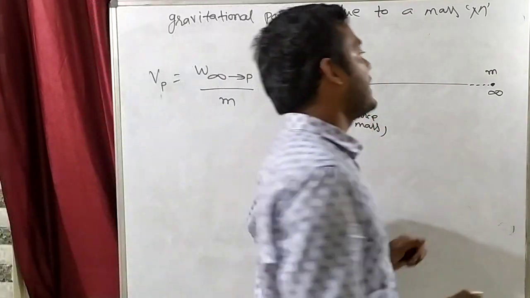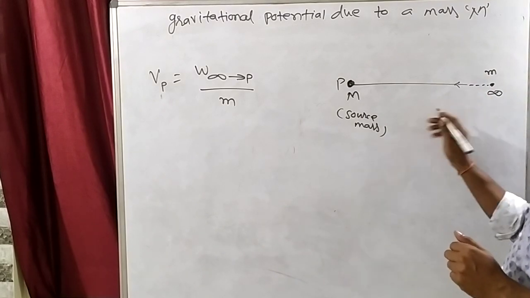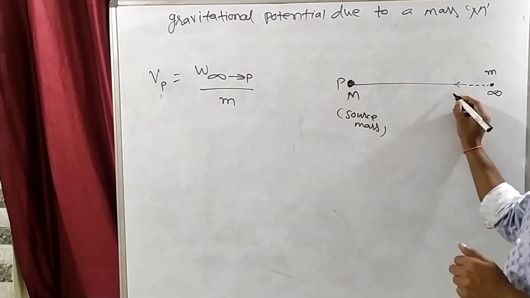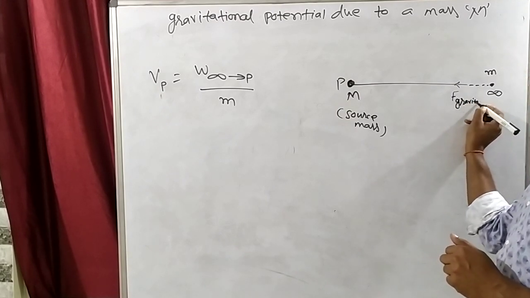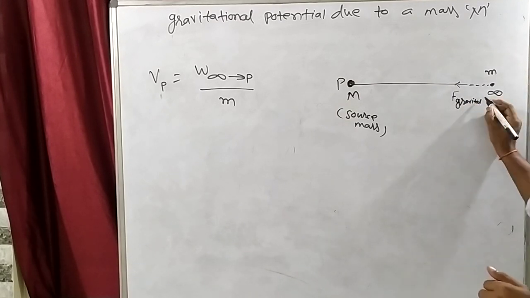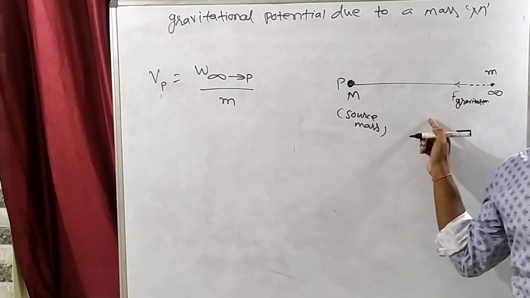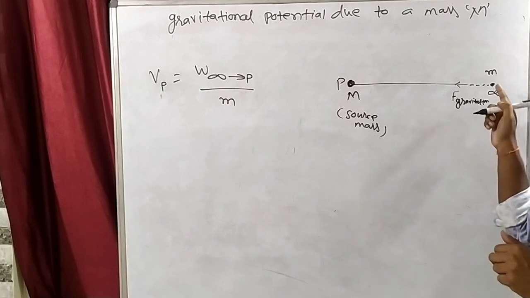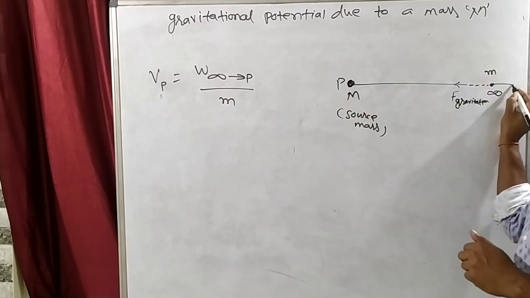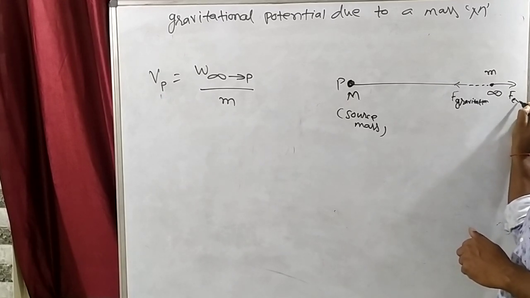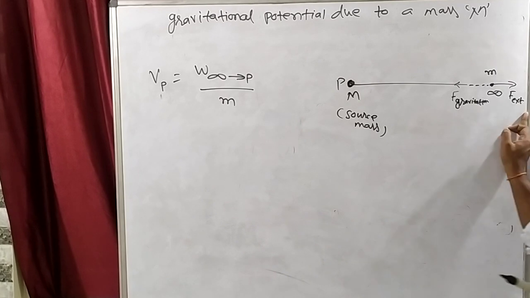But here is a concept. This is mass, this is mass, so the gravitation force direction will be this. And when we are bringing this mass from infinity to any particular point P, we will apply an external force in this direction.